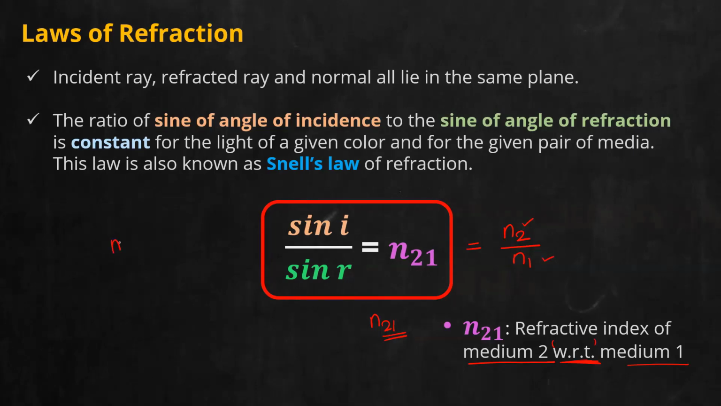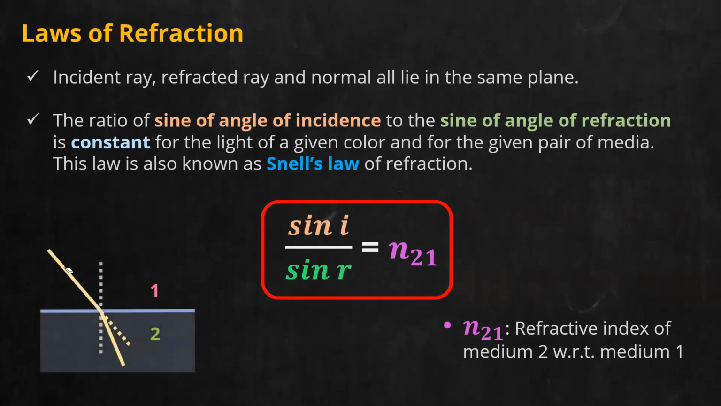Then tell me what N12 is. How will you read N12? It is the refractive index of medium 1 with respect to medium 2, or N1 by N2. Instead of these, you can take any other medium also. Suppose I am taking the refractive index of glass with respect to water, GW. G means glass, W means water. It is the refractive index of glass with respect to the refractive index of water. So know how to read N21. It is the refractive index of one medium with respect to the other.